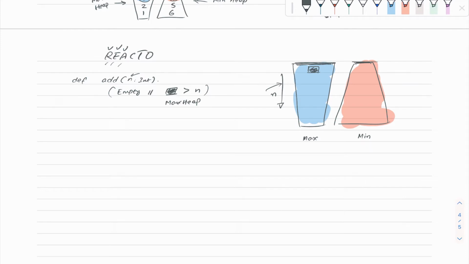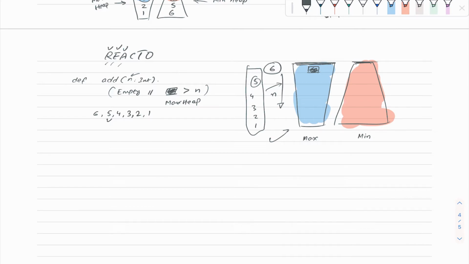And for sure we can think about an example like this: 6, 5, 4, 3, 2, 1. In that case, 6 will come at the top and remain here, then we send 5, 5 will go down, then 4, 3, 2, 1. All numbers will go into the max heap and the min heap will be empty. In this case we were not finding the correct median. So what should we do? We should normalize that.